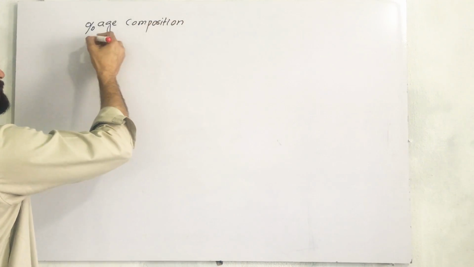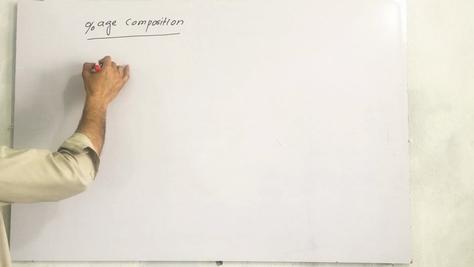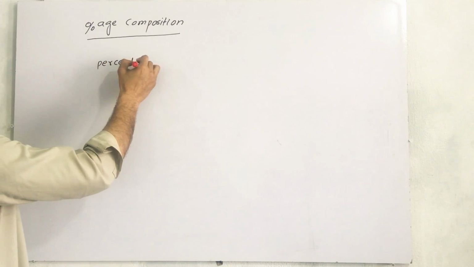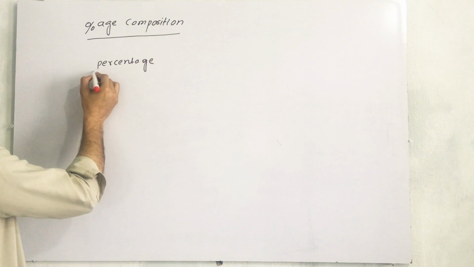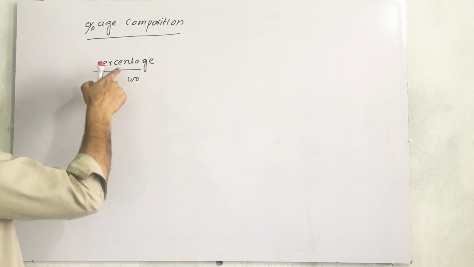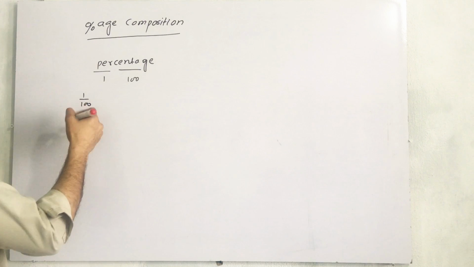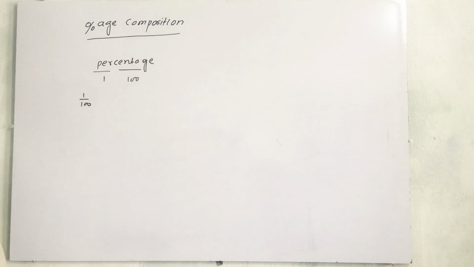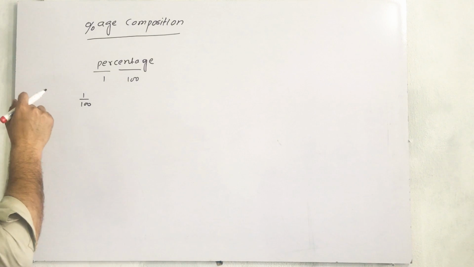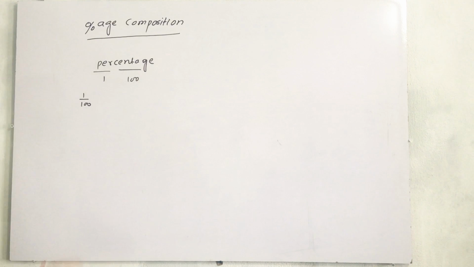What is percentage composition? First of all, you should know what percentage is. Per means one, tage means out of 100. Percent, cent means 100, so per 100: 1 out of 100, 2 out of 100, how much out of 100, that is called percentage. So we are going to discuss percentage composition.